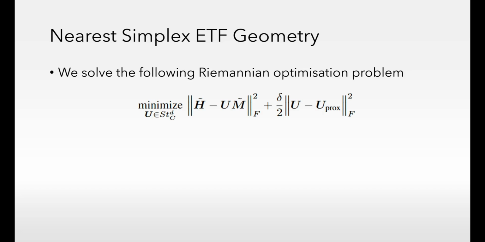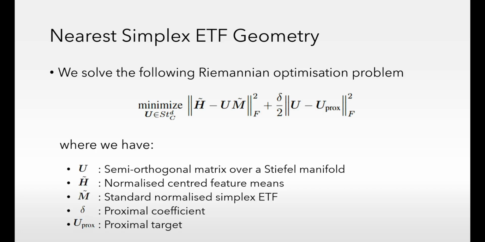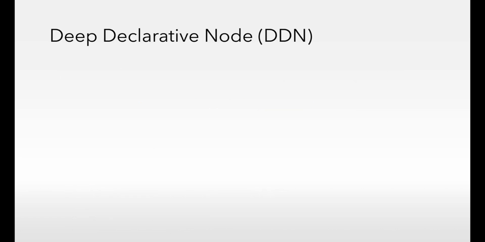Mathematically, this translates to a Riemannian optimization problem over a Stiefel manifold, where we find the closest Simplex ETF to feature means under a Frobenius distance. Furthermore, adding a proximal component ensures uniqueness and training stability, guiding our problem towards progressively stable solutions.